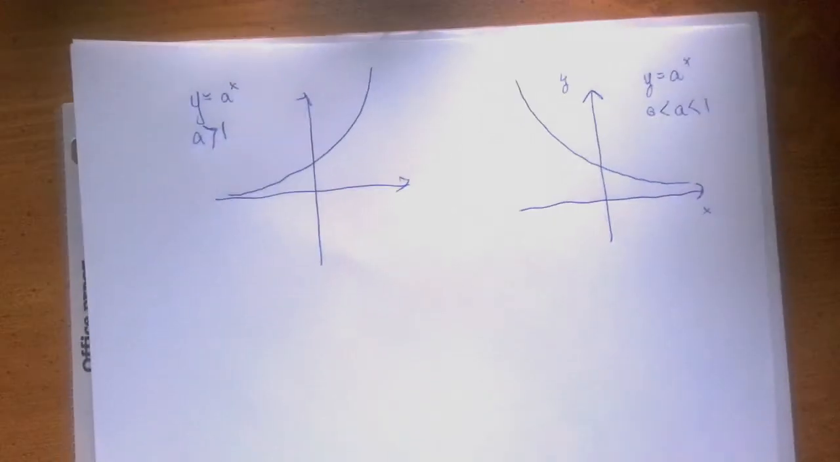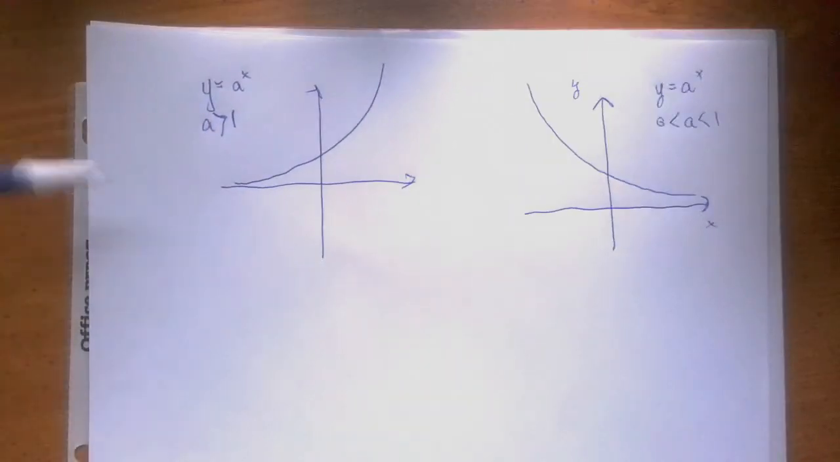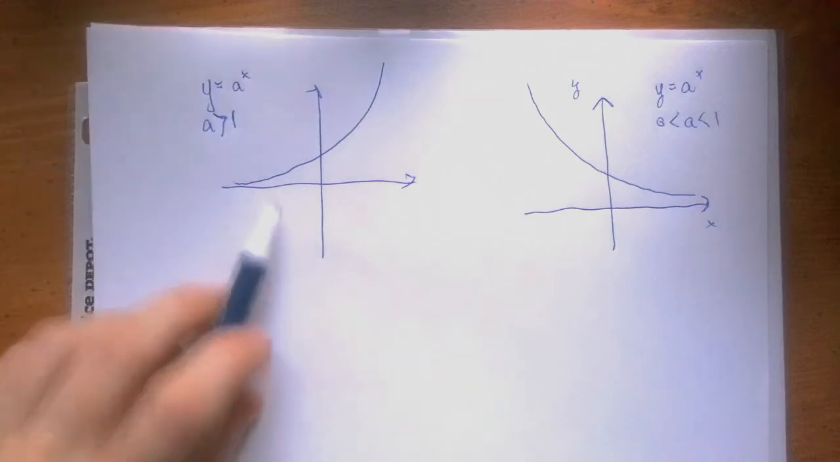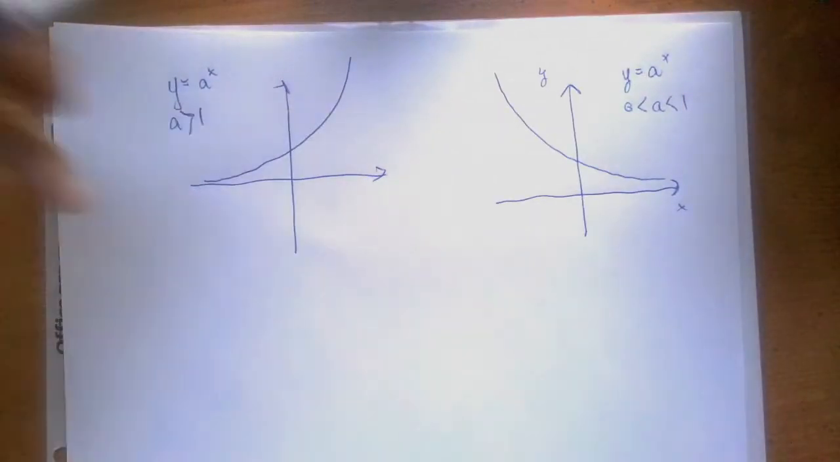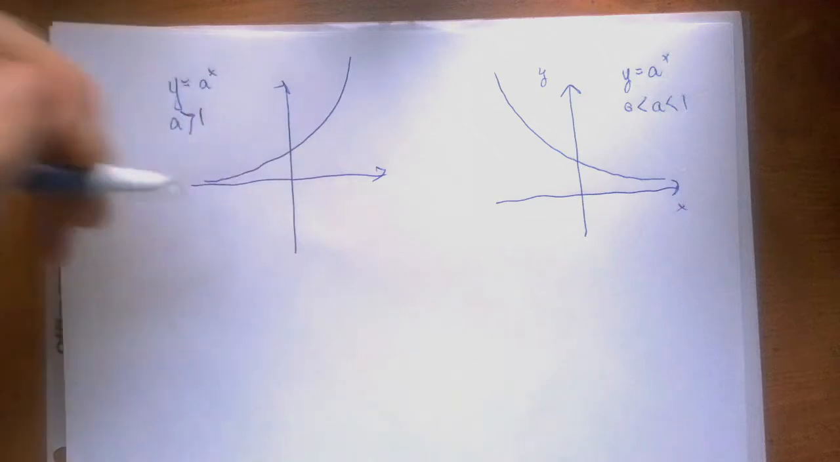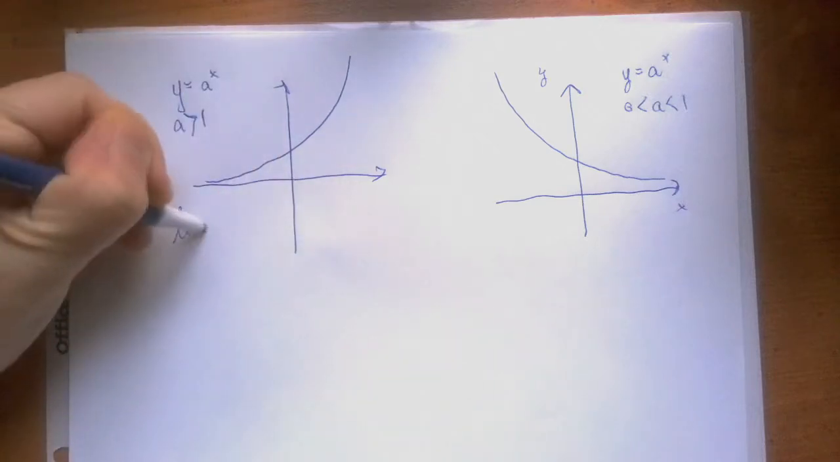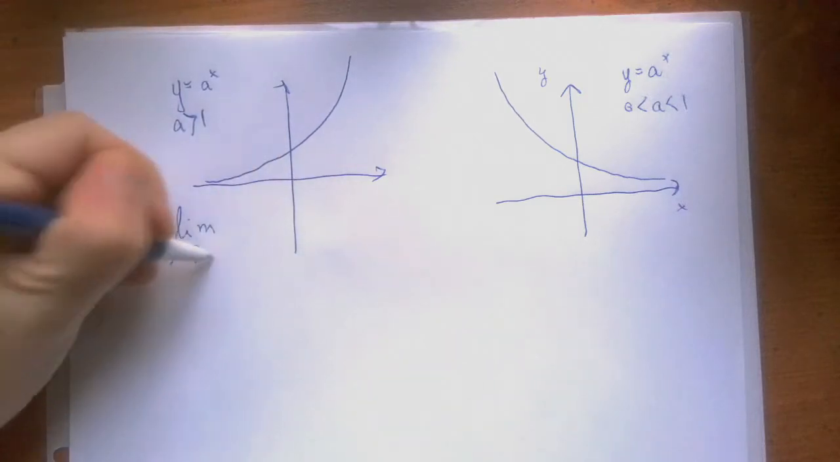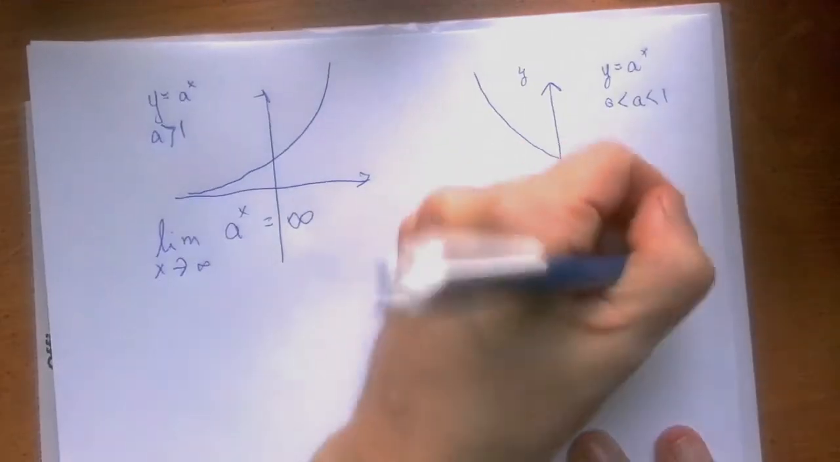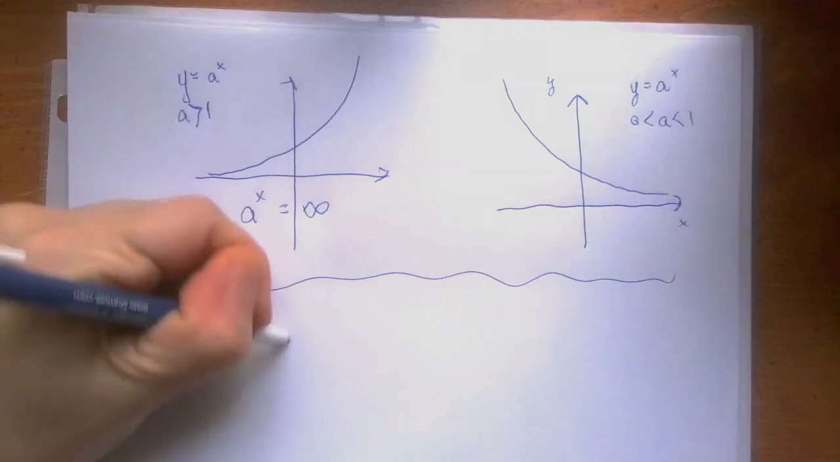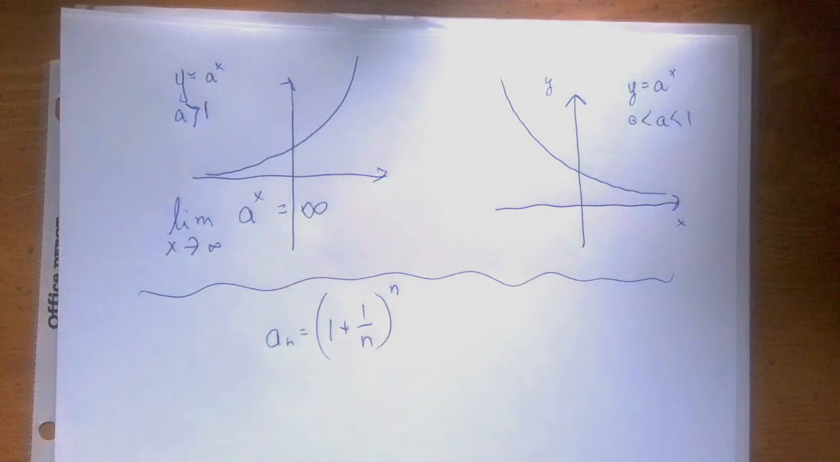This is what exponential functions look like. If the base is greater than 1, then this is the graph. If the base is positive but less than 1, this is the graph. As long as a is greater than 1, then the limit as x approaches infinity of a to the x is infinity. Consider now the sequence a of n is 1 plus 1 over n to the nth power.